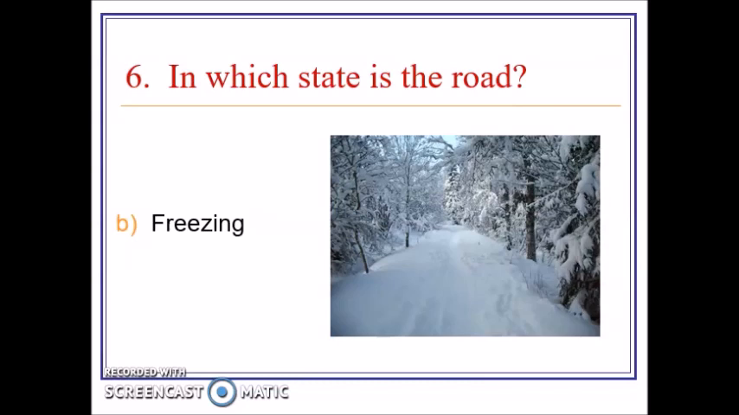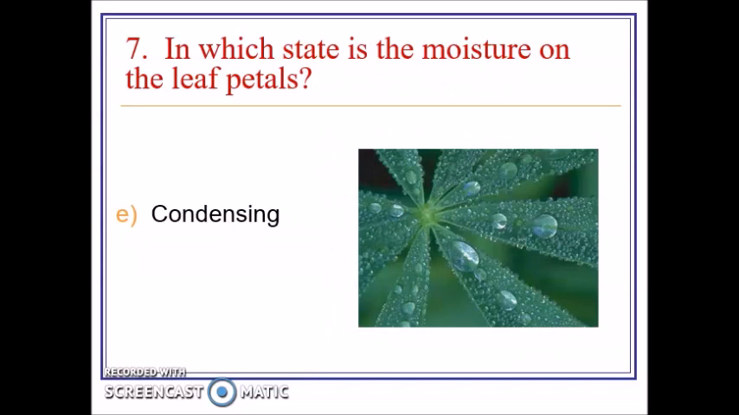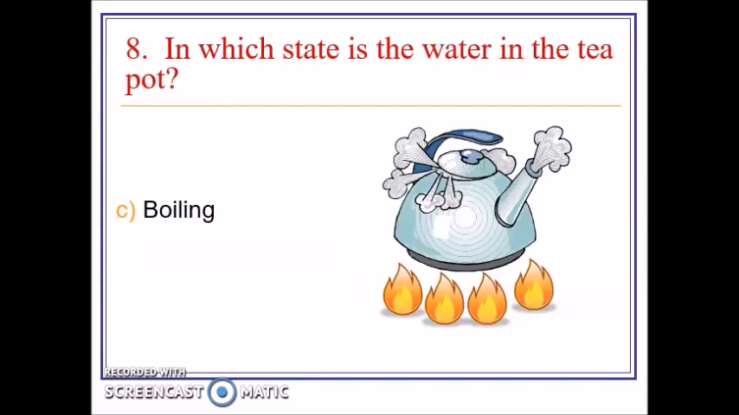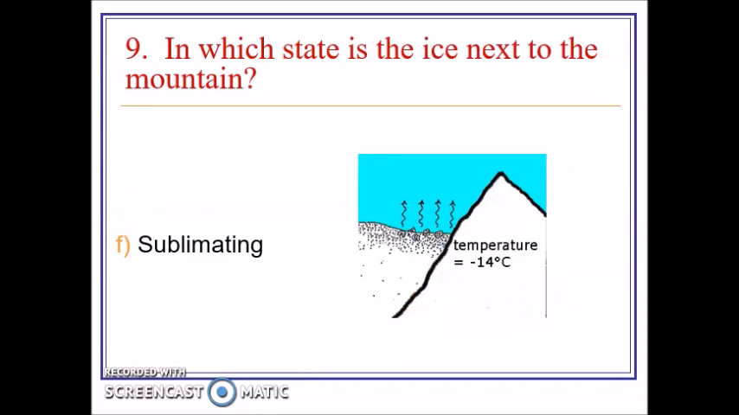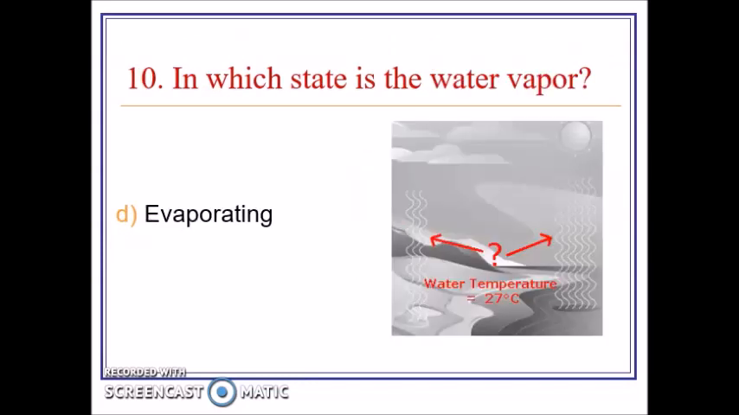Number 6, the road is clearly frozen. The puddles on top of the leaf are condensing water. Number 8, the teapot, the water is boiling. Number 9, the ice is sublimating. Number 10, the water vapor is evaporating.